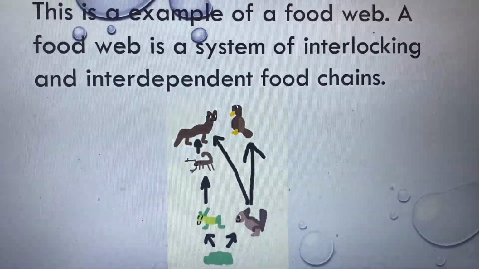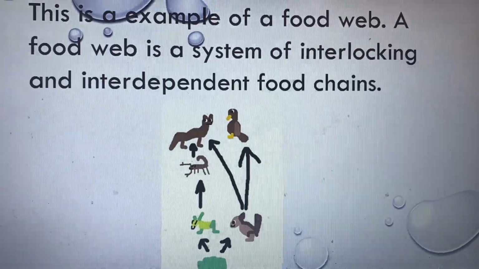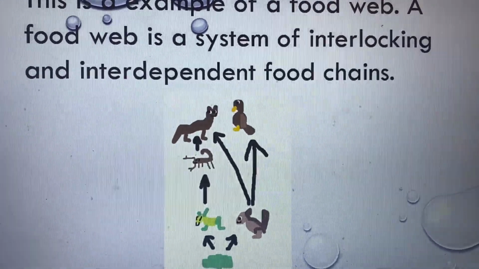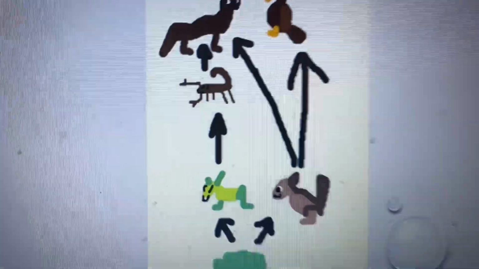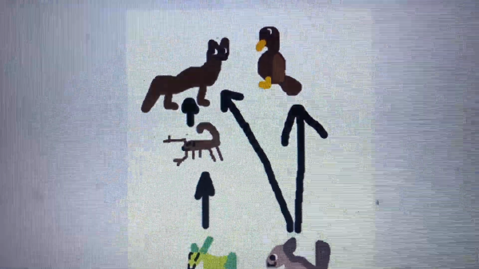Here's an example of a food web, which is a system of interlocking and interdependent food chains. It's kind of when some animals can eat some plants, and then those animals are eaten by other animals.